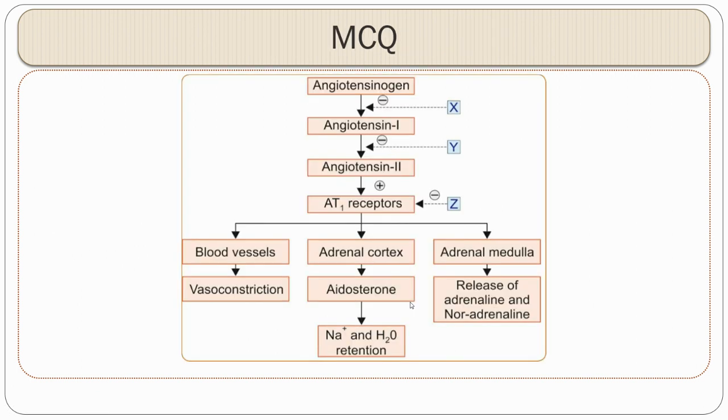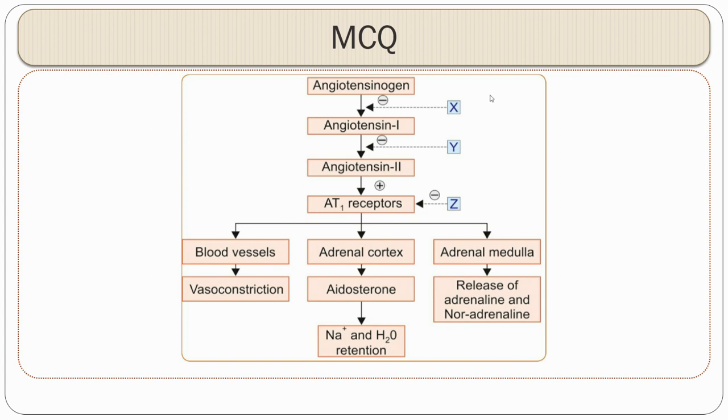So now let us start with the multiple choice questions. As discussed earlier, from now on, in every session, we'll add a few MCQs. Here I have given you a flow chart. So now tell me what are the drugs which help in inhibiting conversion of angiotensinogen to angiotensin 1. The group of drugs which act here are direct renin inhibitors.